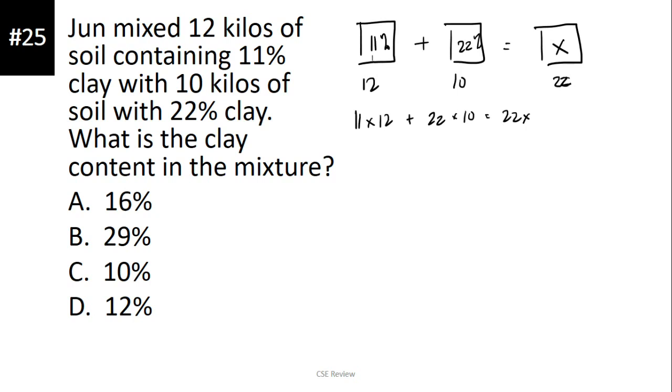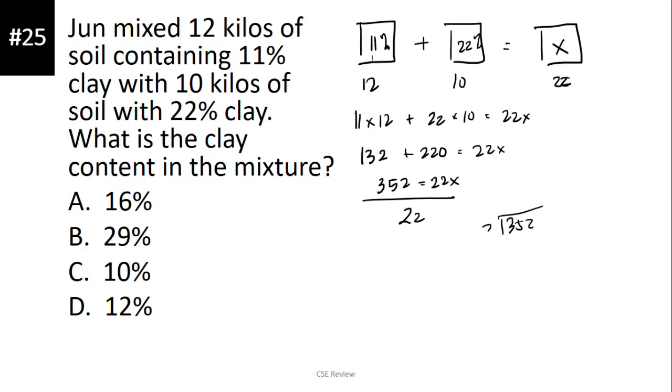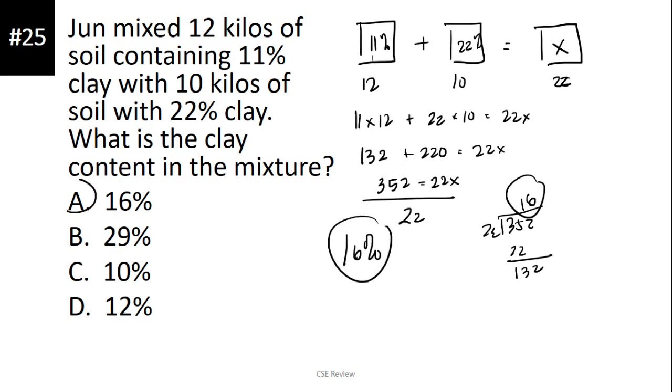Okay, so this is going to give us 132 plus 220 is equal to 22x. So this is going to give us 352 is equal to 22x. Divide mo lang siya sa 22. So you have 352 divided by 22, which is 16. So the answer is 16%. That is letter A. Okay?